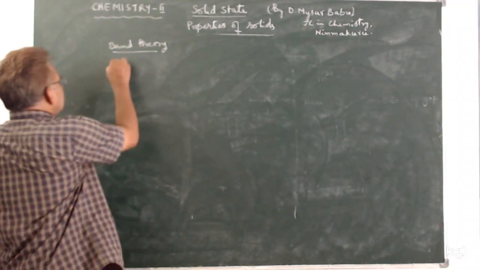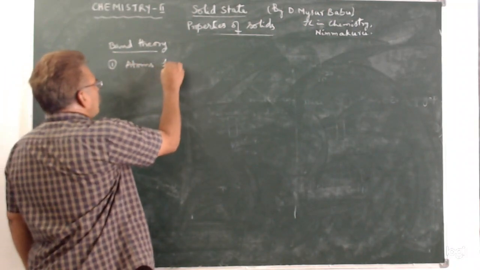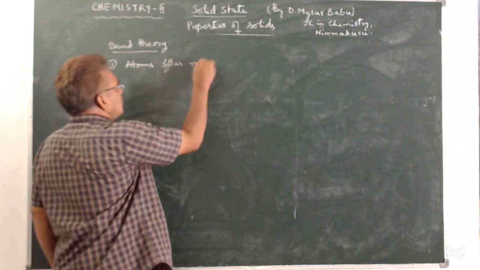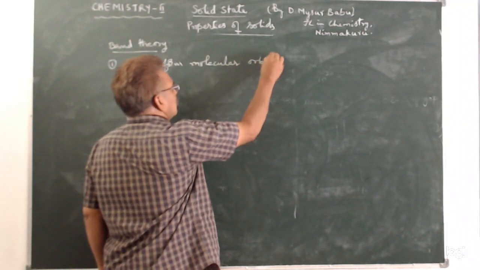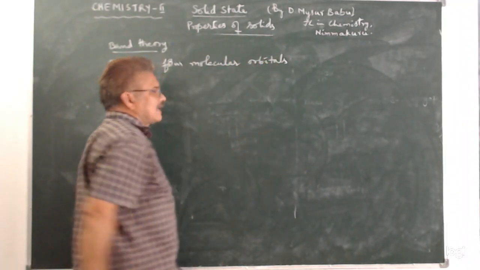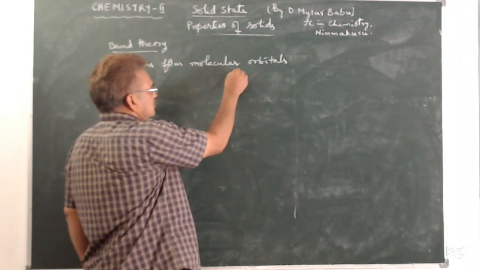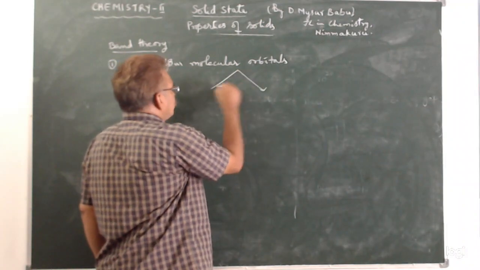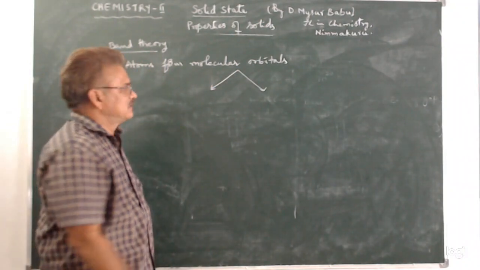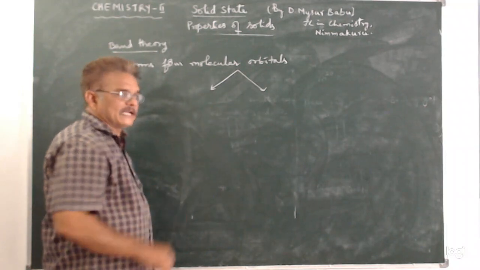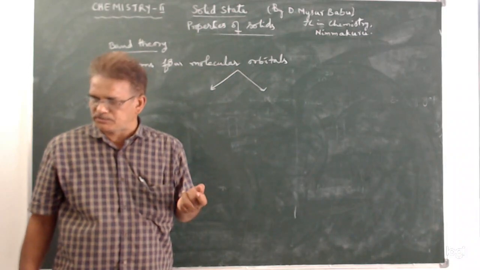So atoms form molecular orbitals. Again, these molecular orbitals are of two types. Okay, so if molecular orbitals have low energy, then electrons enter those orbitals which have low energy, like the aufbau principle.